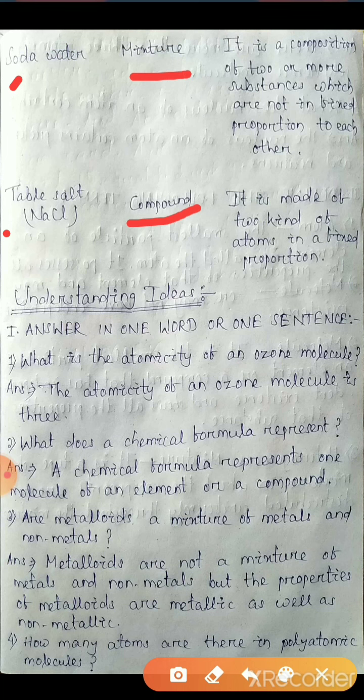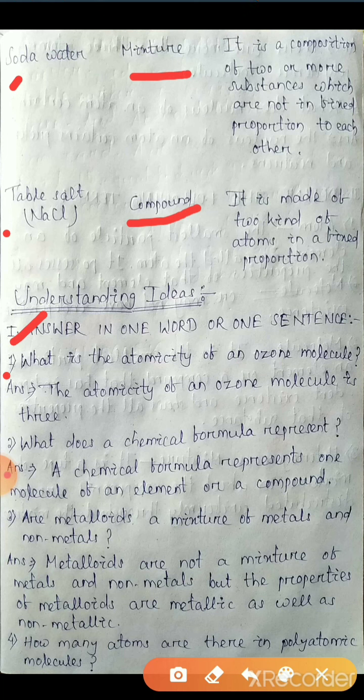The first part from the understanding ideas is answer in one word or one sentence. Some questions are given. We have to write the answer in one word or one sentence. The first one, what is the atomicity of an ozone molecule? And we know what is atomicity.